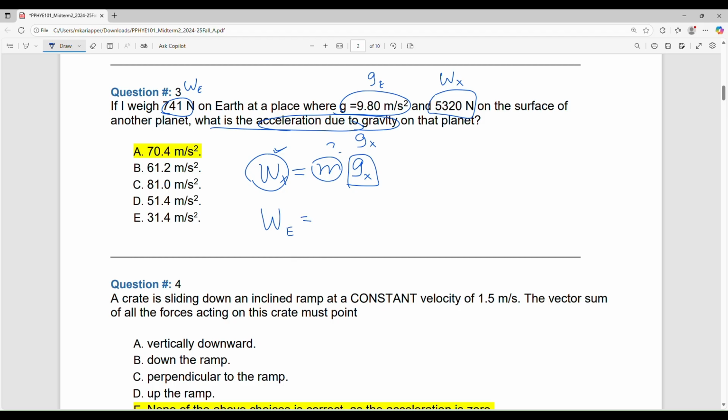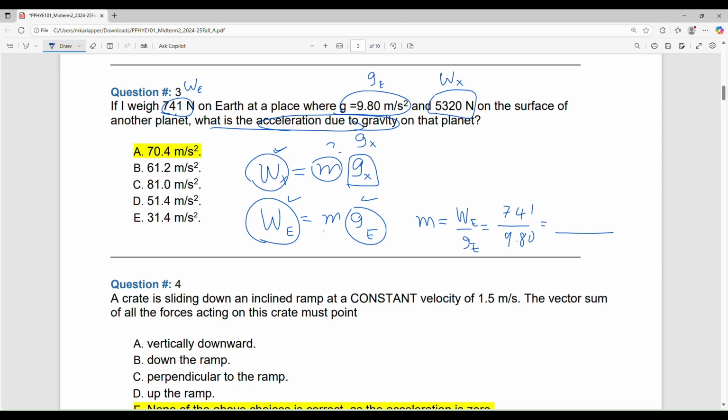So what do you do? I put the first number. No. This is the weight. Yeah. We know this and this. So I can use this to find the mass from the Earth data. You got it? Okay. Don't just go and put that in, because that is in Newton, right? Not in kilogram. So I need the mass. So use this to find the mass. So it will be equal to 741 divided by 9.8. Somebody calculate and tell me what it is.